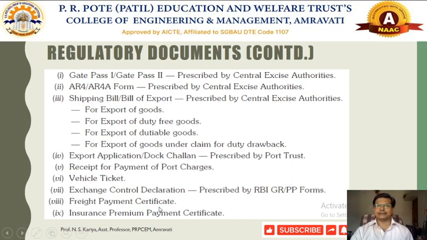Freight payment certificate: whether all necessary freight charges have been paid, upon which payment these items can be loaded on the ships. Insurance premium payment certificate. So under these regulatory documents, the government of India ensures that all necessary mechanisms for export have been followed by the exporters so as to initiate the export activity.